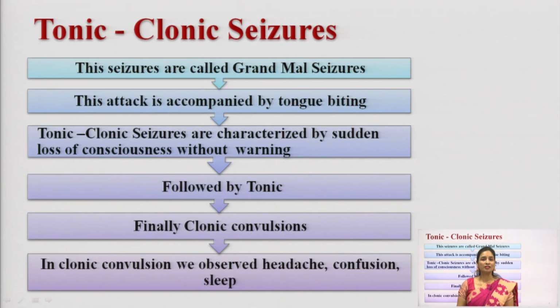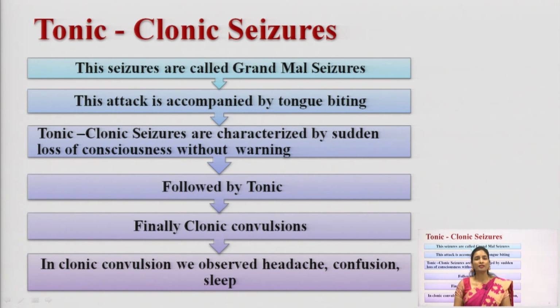We will move to the first seizure, the tonic-clonic seizure. The tonic-clonic seizure is a generalized seizure. Just now I told you what is meant by tonic and what is meant by clonic. Tonic means the body will become rigid. Clonic means you see uncontrolled jerking. Before going to this topic, we will see the other name for the tonic-clonic seizure. The tonic-clonic seizure is also called a grand mal epilepsy.